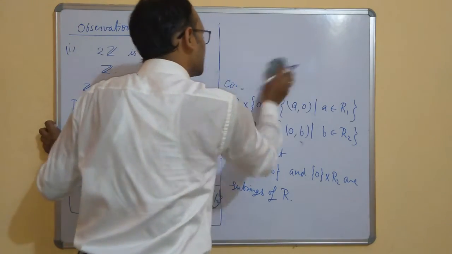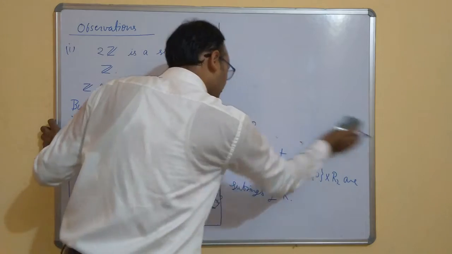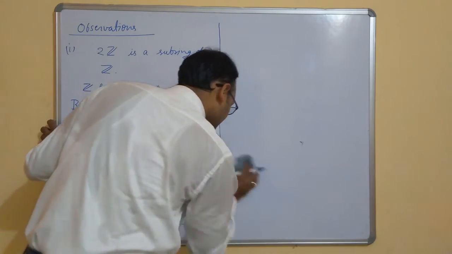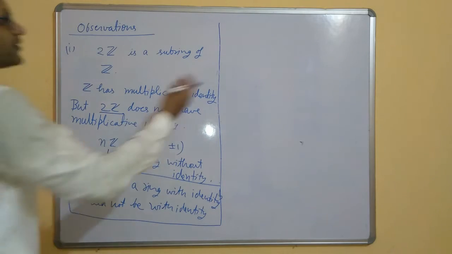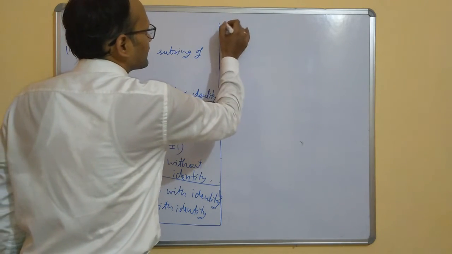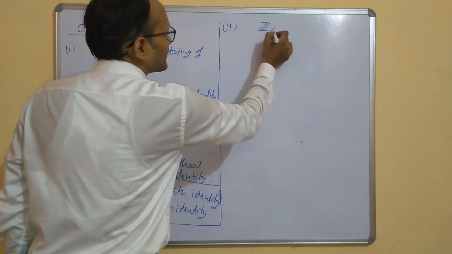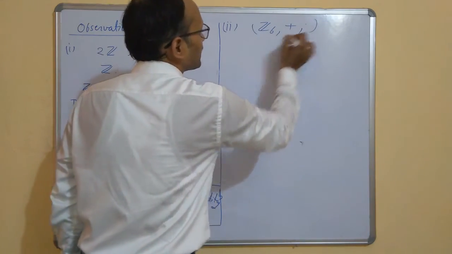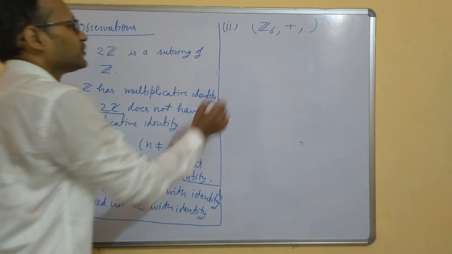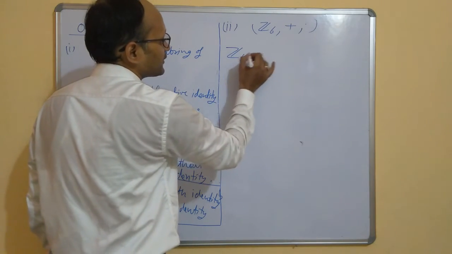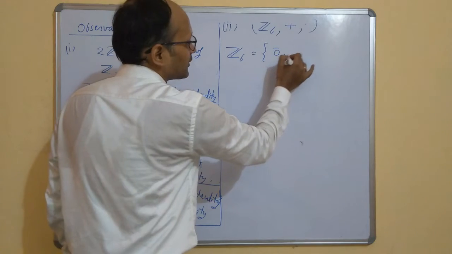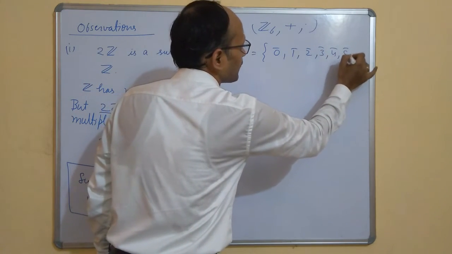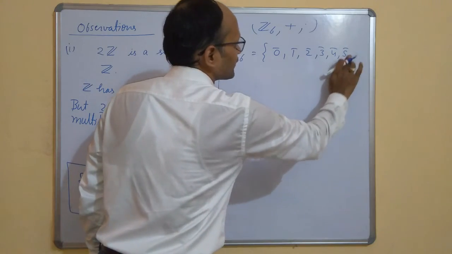Now, it may also happen that the identity of the ring and the identity of the subring are different. Consider a ring Z6. This is a ring with respect to modulo addition and multiplication, and the elements of this ring are 0 bar, 1 bar, 2 bar, 3 bar, 4 bar, 5 bar, and that's all.